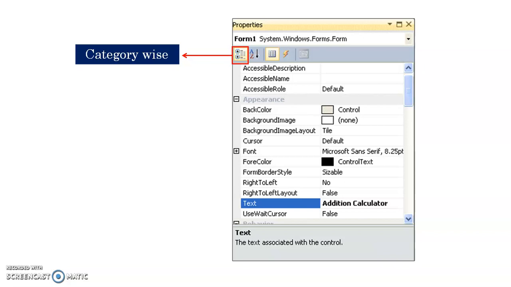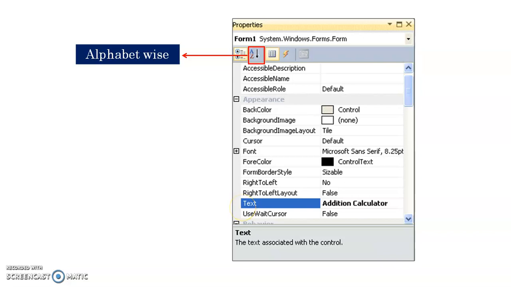But if you want to present them alphabetically, you can use this option, which will sort them alphabetically. By default the properties are arranged category wise.